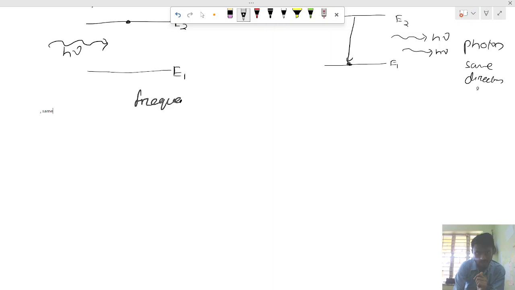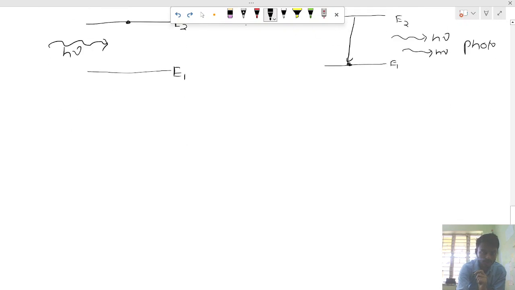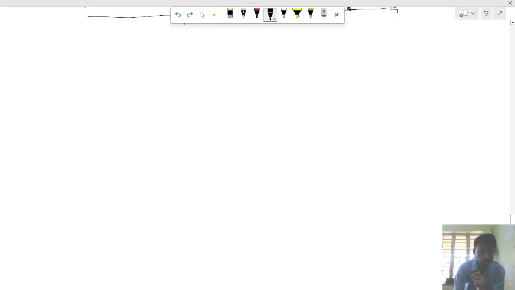Clear? So the two photons, the incident photon and the emitted photon, have the same frequency.